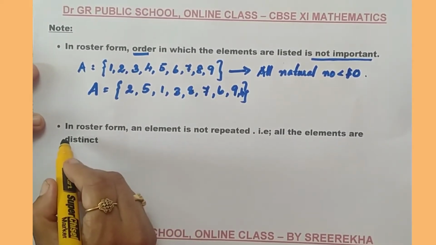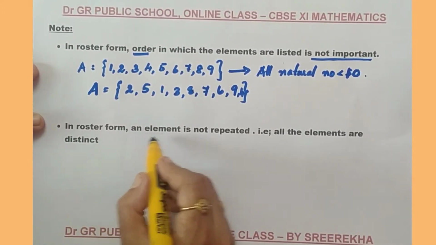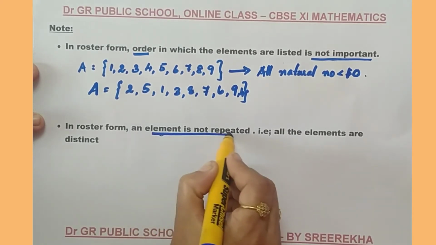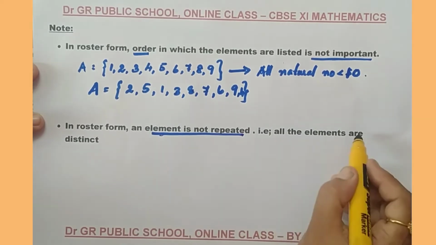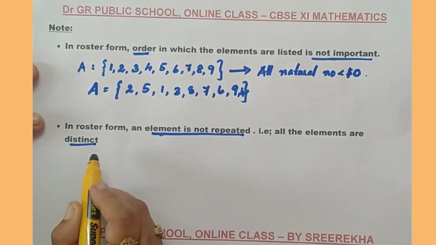And the second property is that in a roster form, an element is not repeated. Very important. An element should not repeat. That is, all the elements are distinct. Distinct means different.